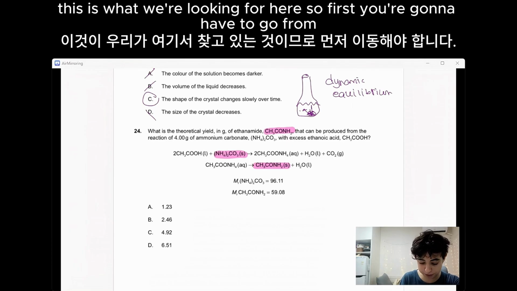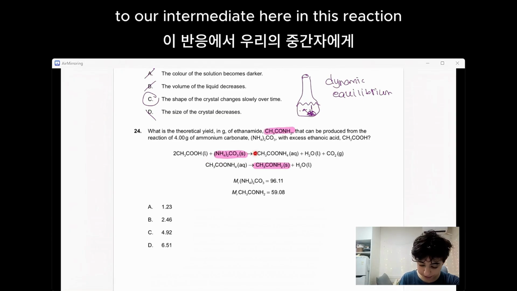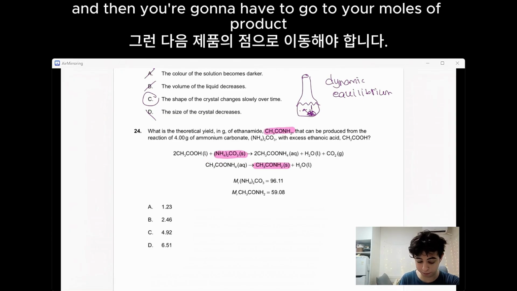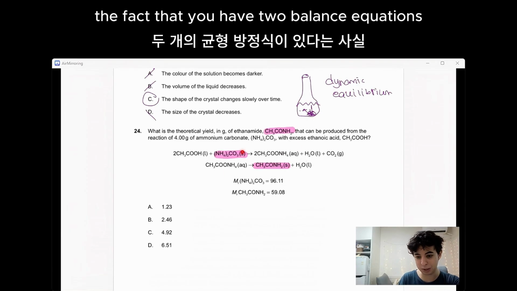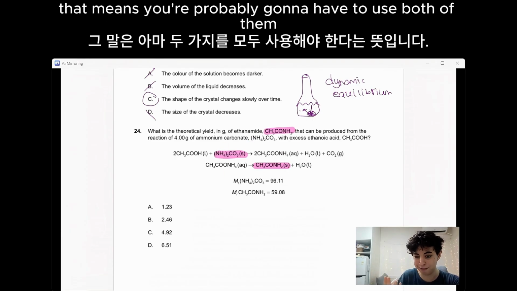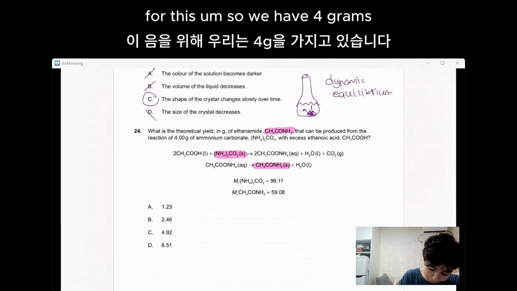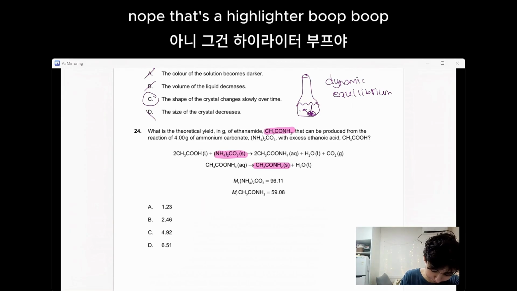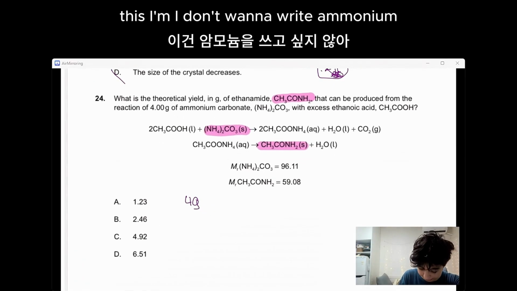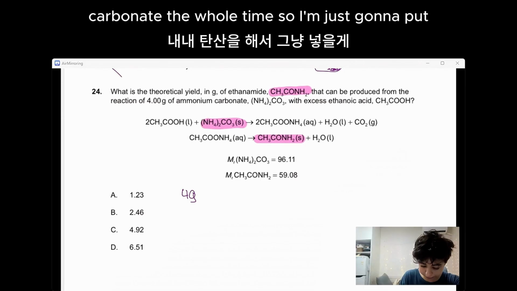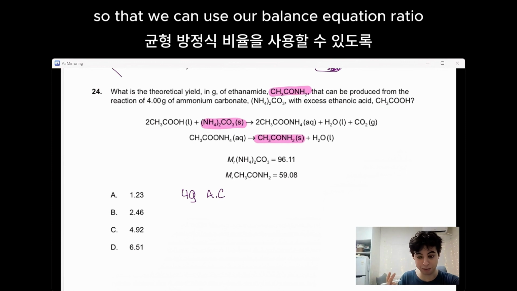So first you're going to have to go from moles of our ammonium carbonate to our intermediate in this reaction. And then you're going to have to go to your moles of product. Okay. And you can tell that just based on the fact that you have two balanced equations, that means you're probably going to have to use both of them. That's crazy, right? And so we're just going to use dimensional analysis for this. So we have 4 grams. Let's zoom in here. Of this, I don't want to write ammonium carbonate the whole time, so I'm just going to put AC. Why not? And so we're going to convert that to moles so that we can use our balanced equation ratio.